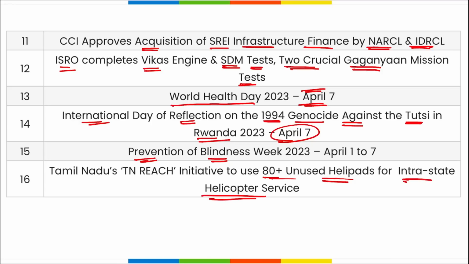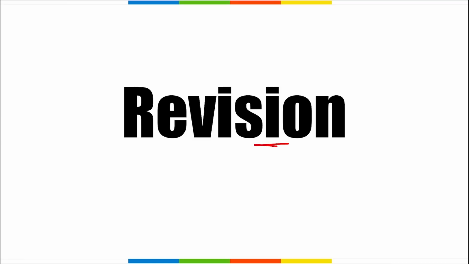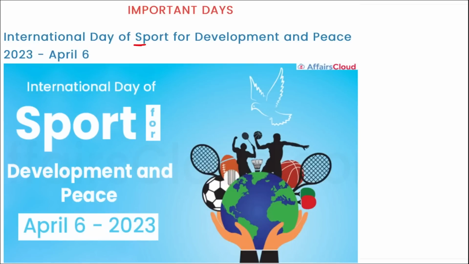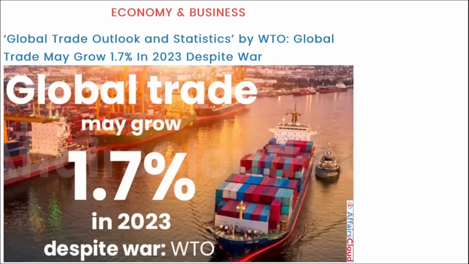So these are your some important current affairs for the day, friends. Now it's time for your revision. First, International Day of Sports for Development and Peace is observed on 6th of April.